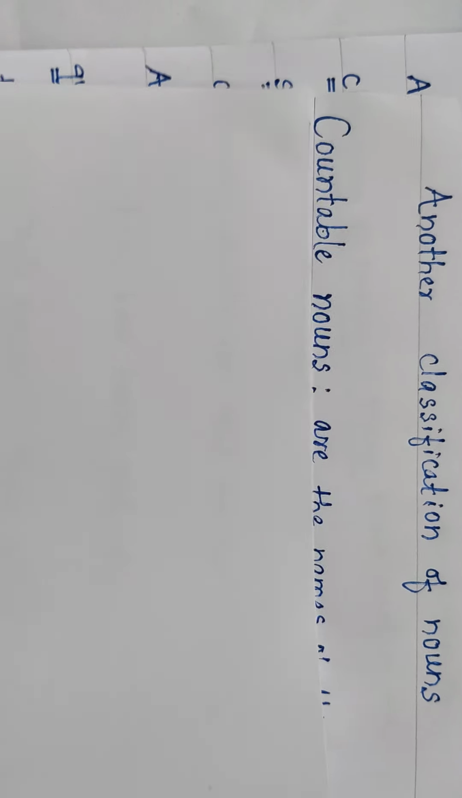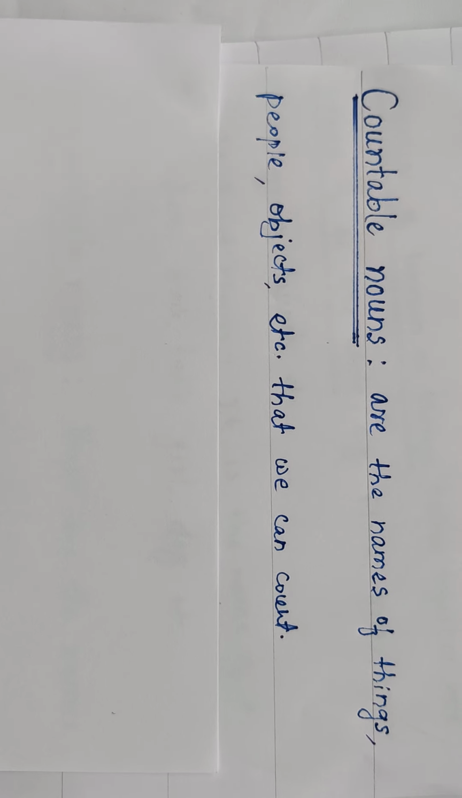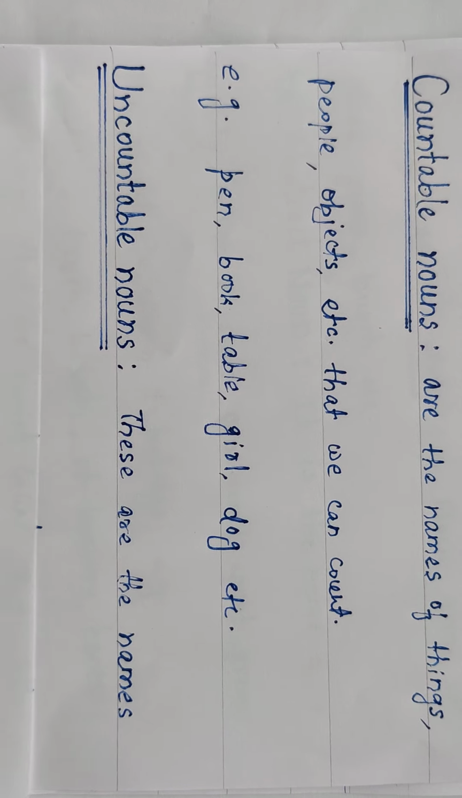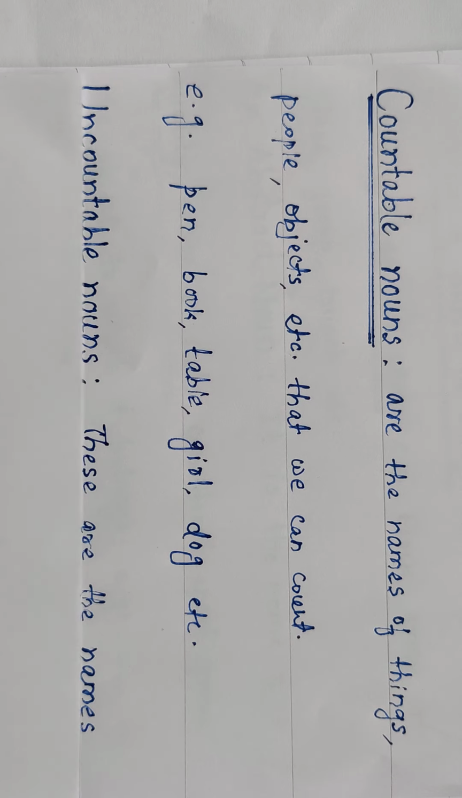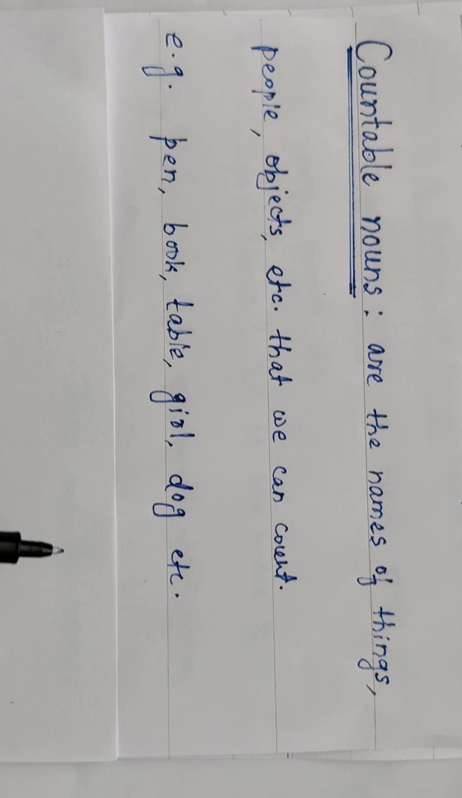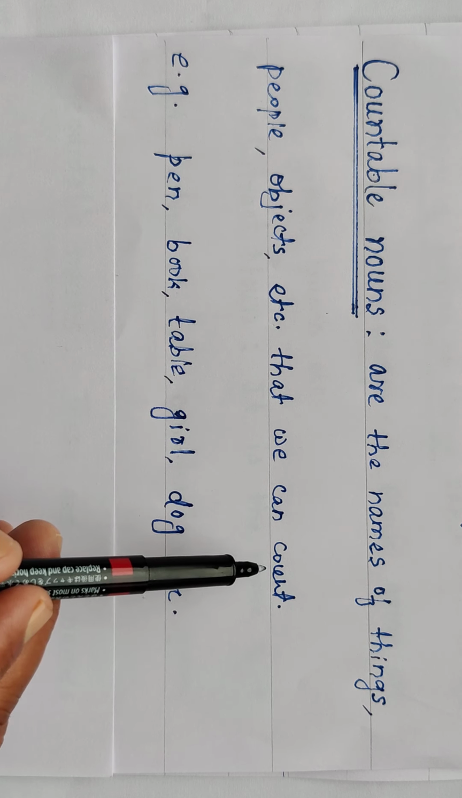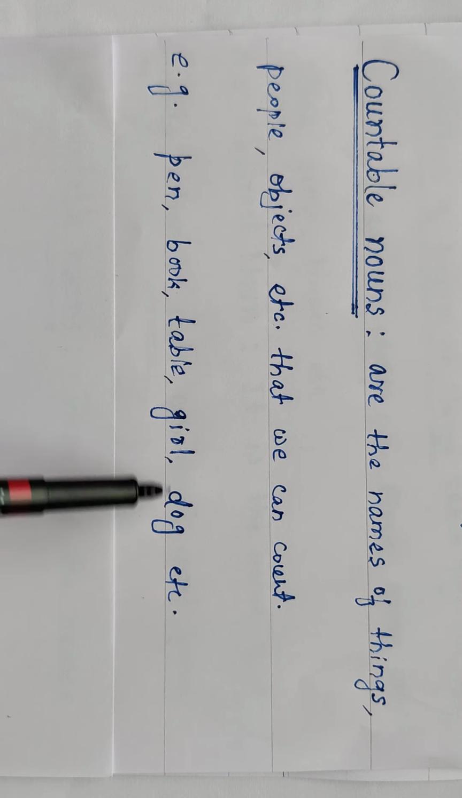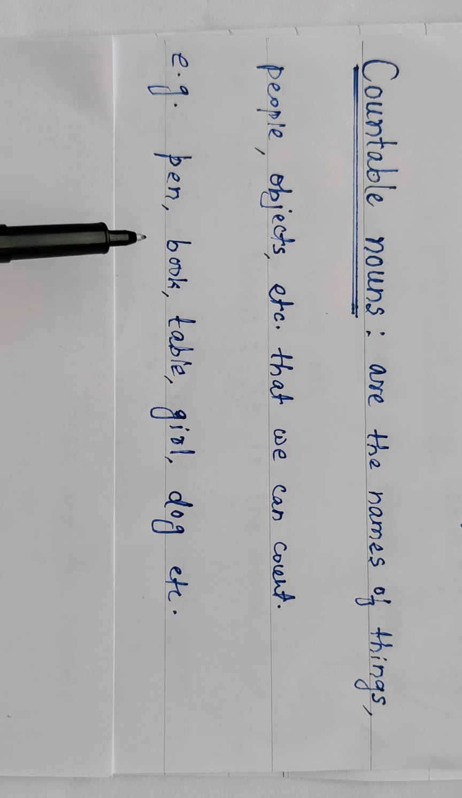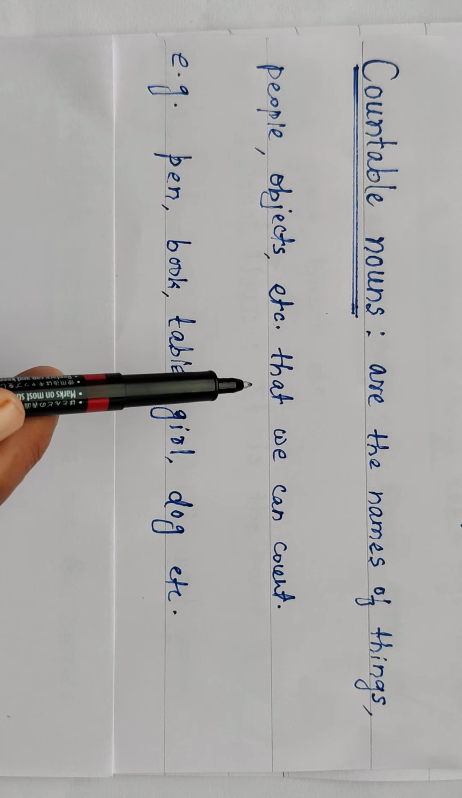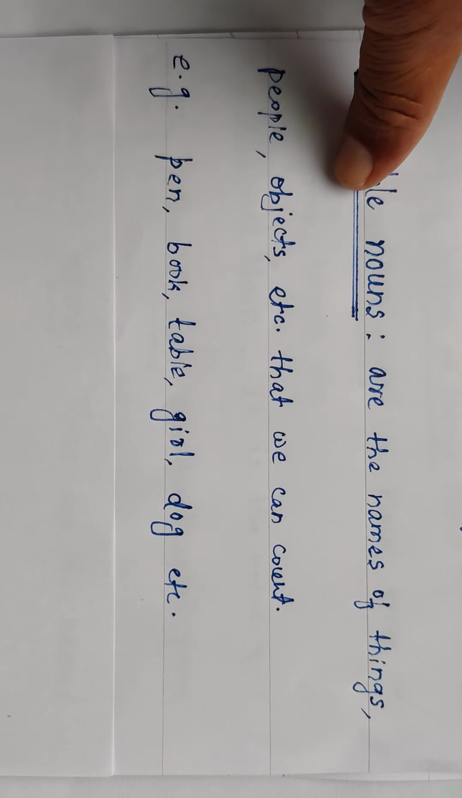Another classification of nouns, very simple: countable nouns or countables, and uncountable nouns or uncountables. Let's focus on countable nouns. Countable nouns are the names of things, people, objects, etc. that we can count. Pen, book, table, girl, dog, chair, etc. We can count them 1, 2, 3, 4 in numbers. So these are countable nouns.